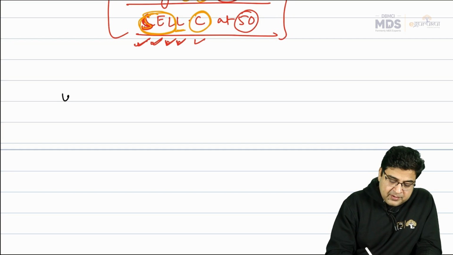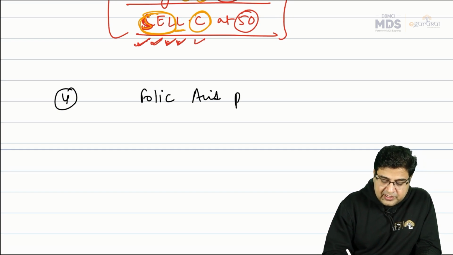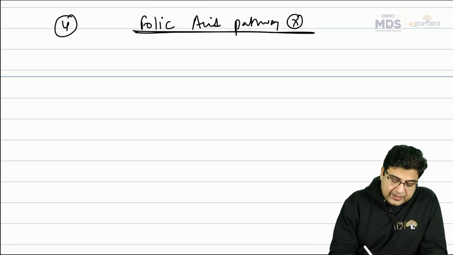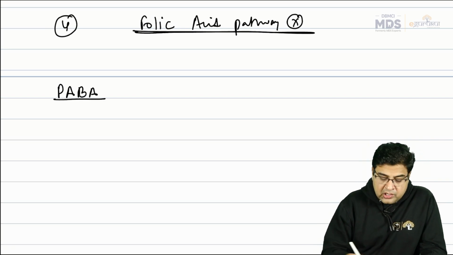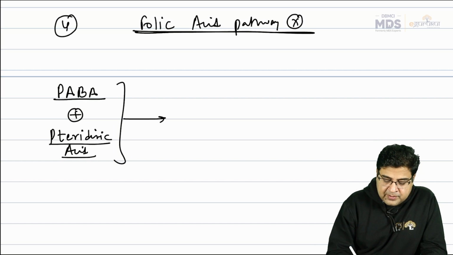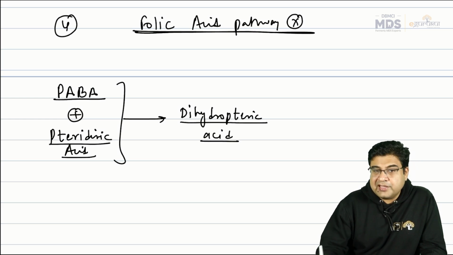After protein synthesis inhibitors, we have a fourth group of medicines which are folic acid pathway inhibitors. So what is this folic acid pathway in the bacteria? In the bacteria there is a chemical compound, we call it PABA. Now this PABA combines with a second chemical, pteridinic acid. When it binds to pteridinic acid in the presence of an enzyme, it is converted to dihydropteric acid.